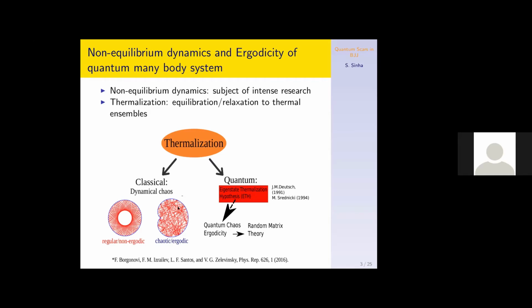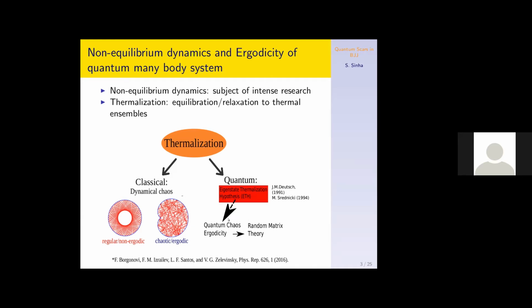But such a mechanism is absent in an isolated quantum system, since there is no description of phase space trajectories because of the uncertainty principle. To explain thermalization in an isolated quantum system, the eigenstate thermalization hypothesis has been put forward, which proposes some type of thermalization for each eigenstate, and it has a close resemblance with random matrix theory.